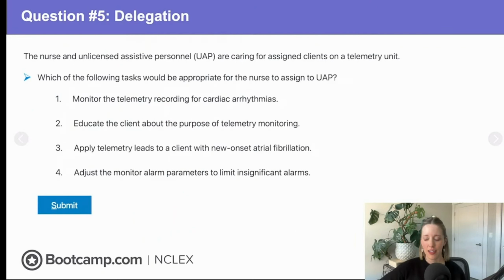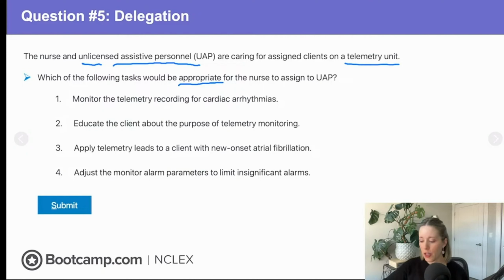This is a delegation question. So in this question, we have a nurse and an unlicensed assistive personnel. So this would be like a nurse's aide, a nurse's assistant, a CNA, but for the purposes of NCLEX, they call these professions unlicensed assistive personnel, so UAP. And we're caring for assigned clients on a telemetry unit, and we're being asked which of the following tasks would be appropriate for the nurse to delegate.